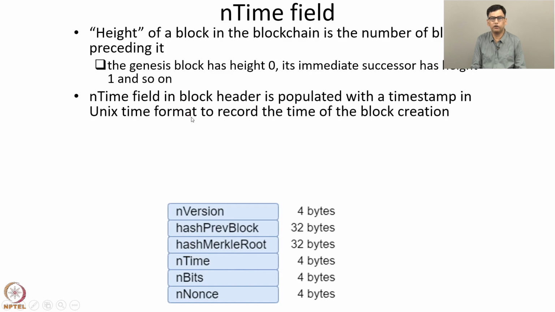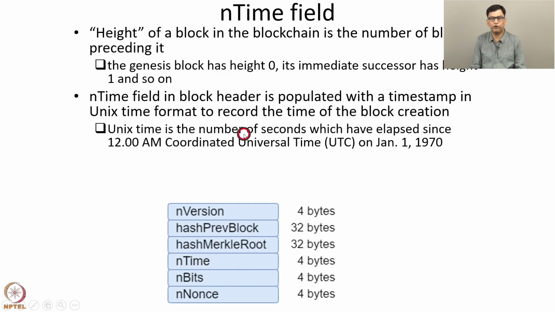What is Unix time format? Unix time is the number of seconds which have elapsed since 12 a.m. UTC on January 1st, 1970. So UTC is Coordinated Universal Time. Unix time is the number of seconds which have elapsed since this time instant. So hence it is an integer, and this integer is recorded in the nTime field in the block header.